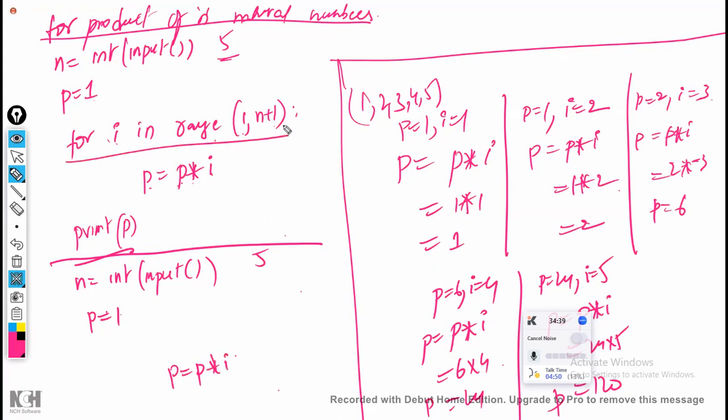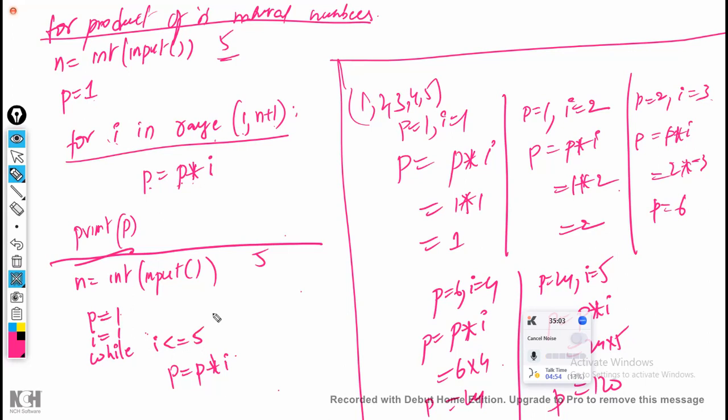Now instead of the for loop, you have to go with the while loop. Till how many times do you have to execute this? From where do you have to start? From 1, so you take i = 1 here. From 1 up to what number? Up to 5. So i less than or equal to 5.